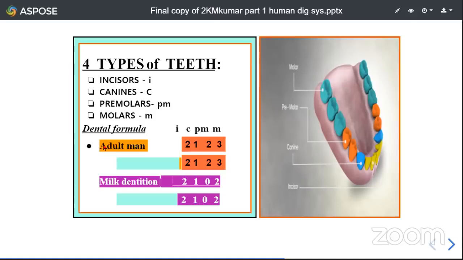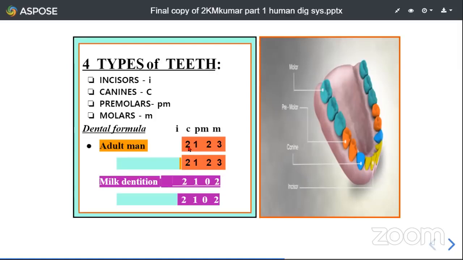The dental formula represents the kinds of teeth as well as the number of teeth present in each half of the upper jaw and in each half of the lower jaw. So that gives the dental formula of adult man. In adult man, it is 2 by 2, 1 by 1, 2 by 2, 3 by 3.